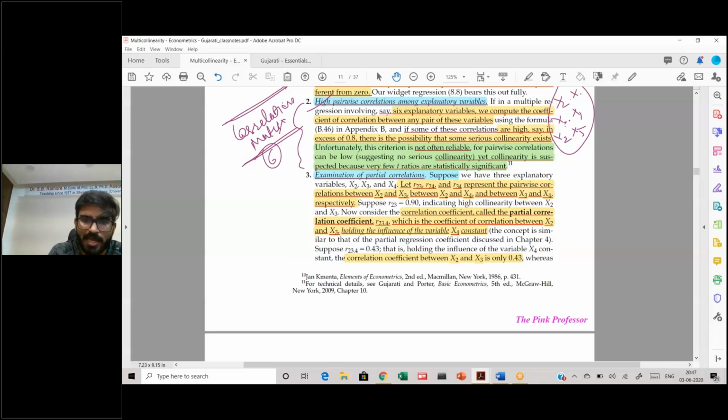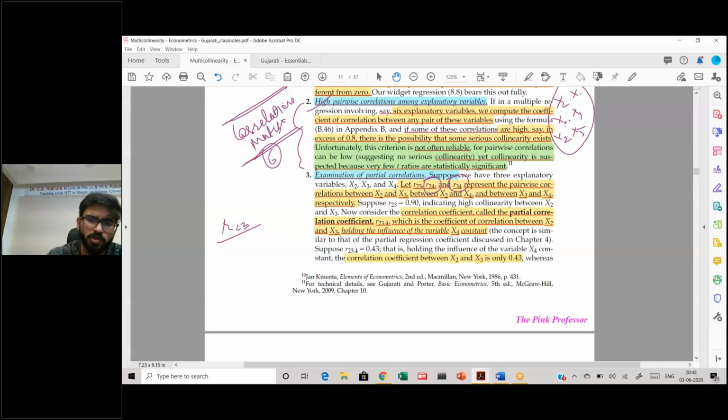Suppose you have three variables, x2, x3 and x4. So you have r23, which is the correlation coefficient between 2 and 3. Similarly, you have 2 and 4, and you have 3 and 4. These are the three different kinds of collinear relationships that you can have, correlation coefficients.